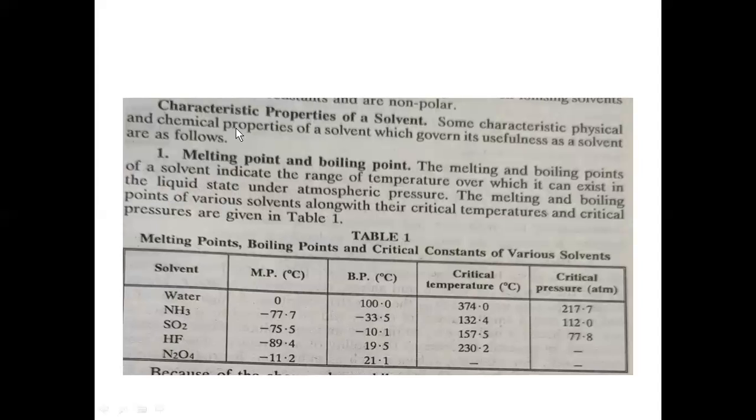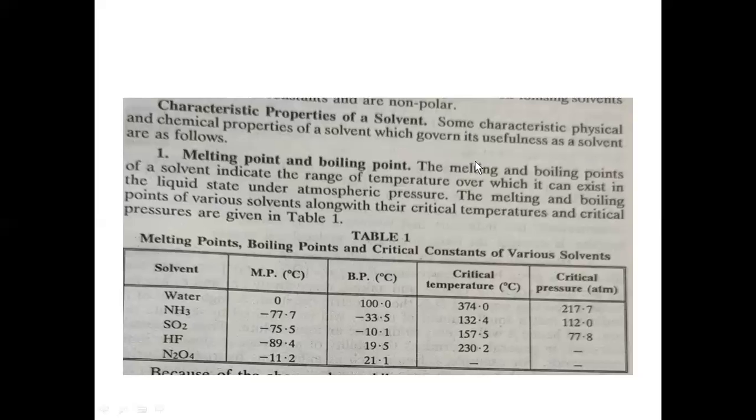Now, characteristic properties of a solvent. What are the characteristic properties of a solvent? Some characteristic physical and chemical properties which make a substance useful as a solvent are given below. The melting point and boiling point of a solvent indicate the range of temperature over which it can exist in the liquid state under atmospheric pressure. Just like we have seen, water exists in the liquid range from 0 to 100 degrees centigrade.